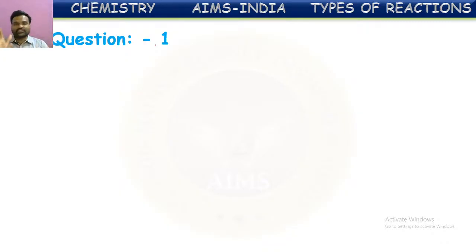Next, decomposition reactions. In decomposition, what we said is that a substance splits into two or more simpler substances. There are also three kinds of decomposition reactions we have seen: thermal decomposition, decomposition in sunlight, and electrical decomposition, that is electrolysis. So these all are decomposition reactions. And next we have seen simple displacement, meaning a more reactive element displaces a less reactive element from its compound to form a new compound. So those are displacement reactions or simple displacement reactions.